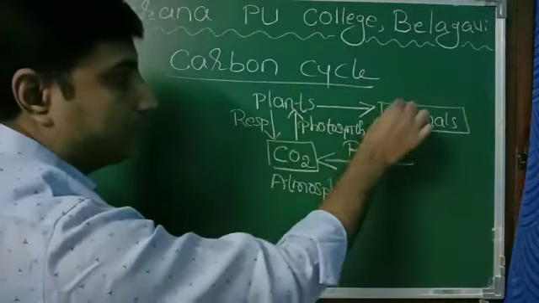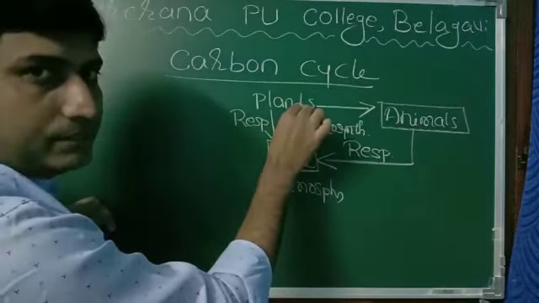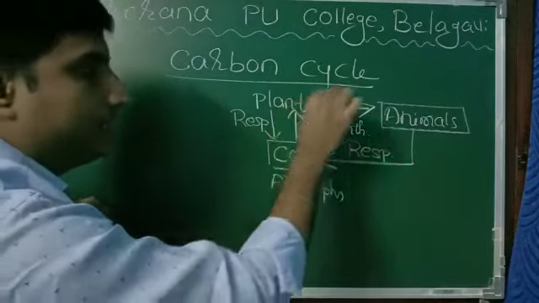So this is a small cycle here. Plants and animals carry out respiration to release CO2. CO2 is again absorbed by plants. This is a small cycle.